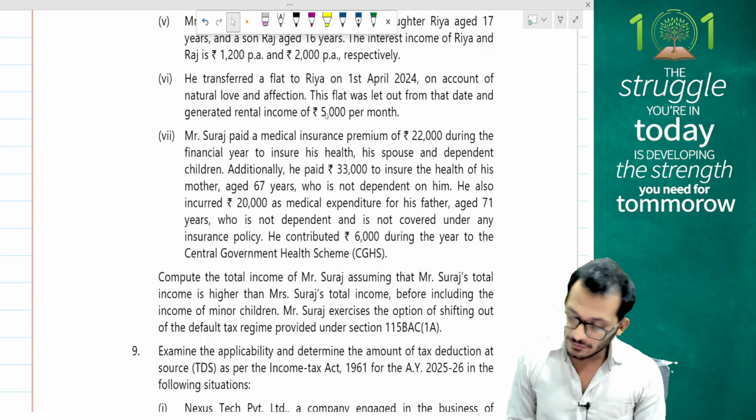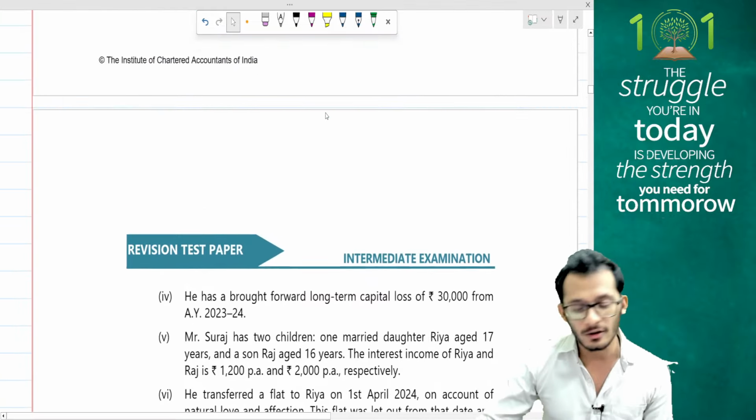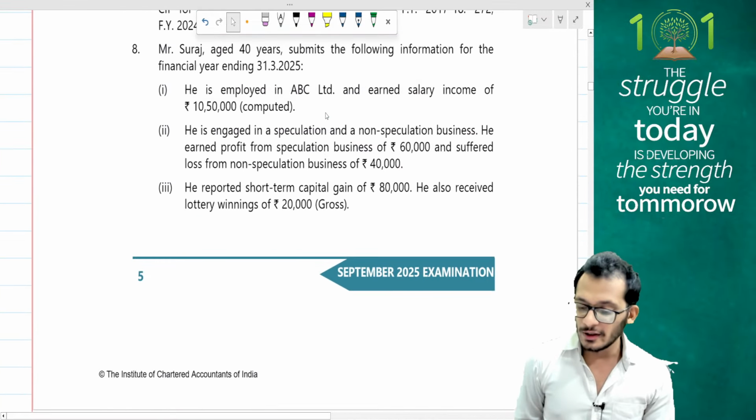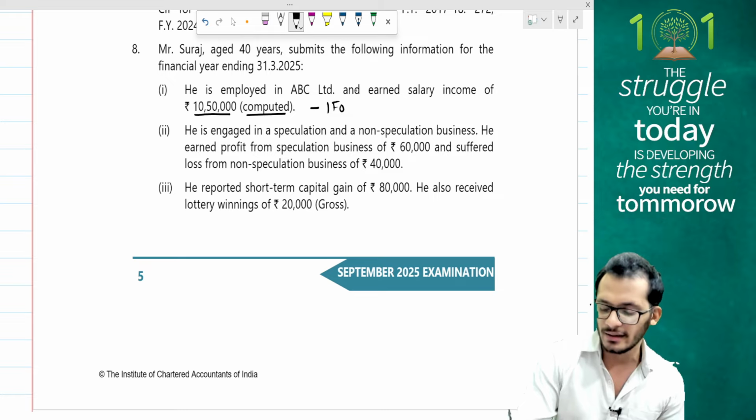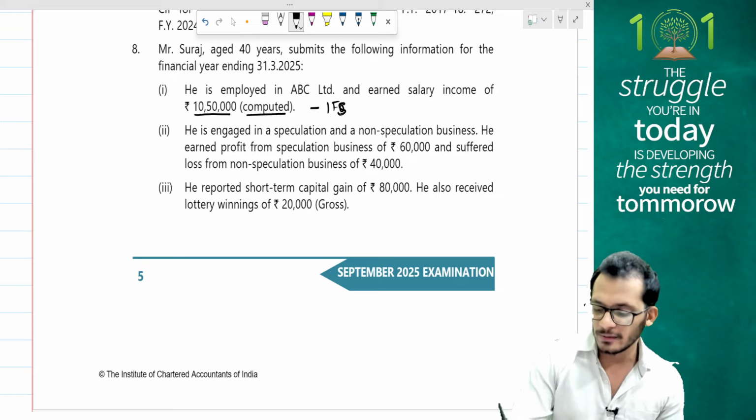Suraj has exercised the option of shifting out of default regime. So Suraj is going for alternate tax regime. He is employed in ABC Limited, earns a salary income of 10 lakh 50,000 rupees. When he says earned and is computed, this is the final answer. This becomes my income from salaries. No computation changes here.